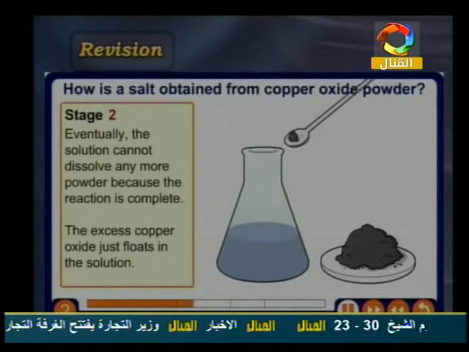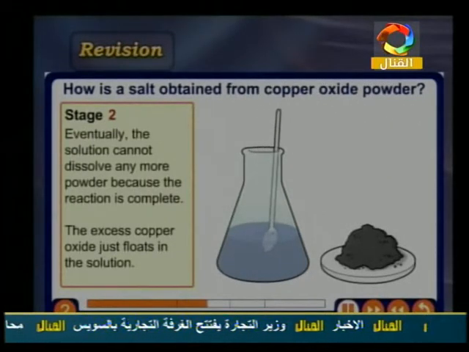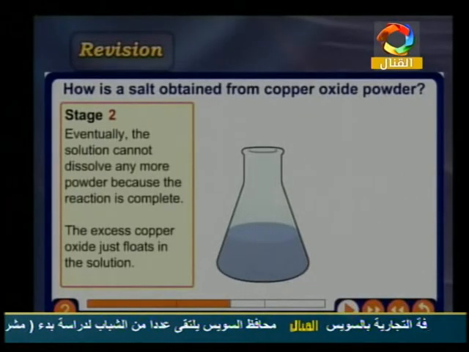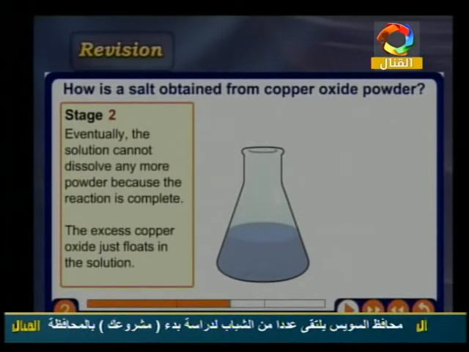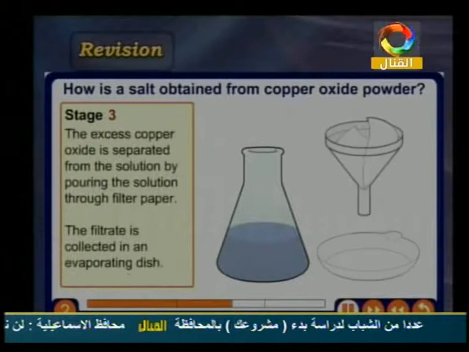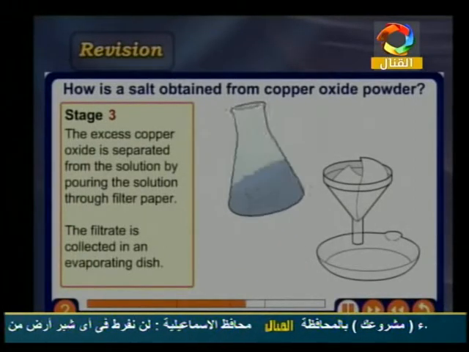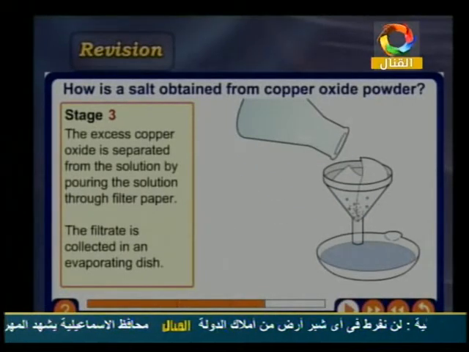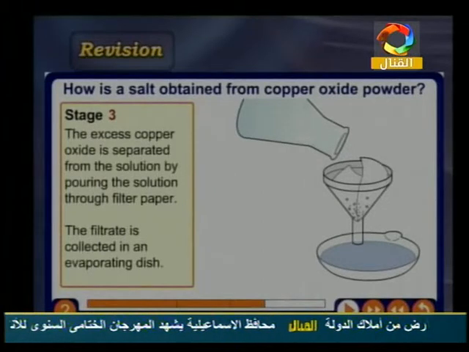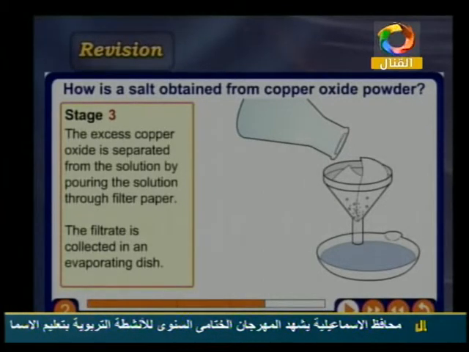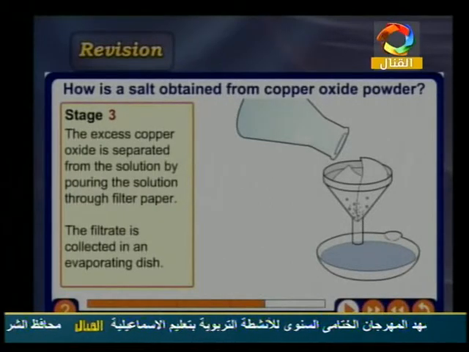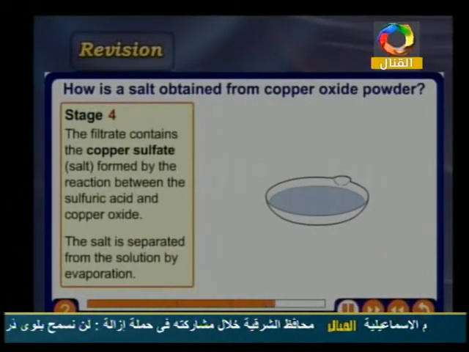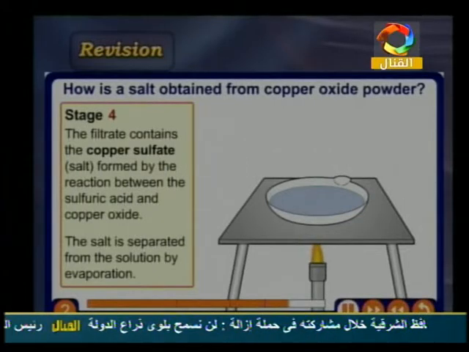Eventually, the solution cannot dissolve any more of the powder because the reaction is complete. So the excess copper oxide just floats on the surface of this solution. After that, we have the excess copper oxide. What will happen here? This is the filtration. The excess is collected by the filter paper. The filtrate is collected in an evaporating dish. After that, the last part, stage 4: the filtrate contains copper sulfate, the salt formed by the reaction.